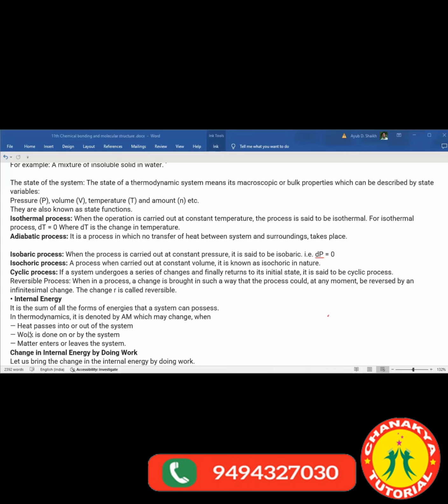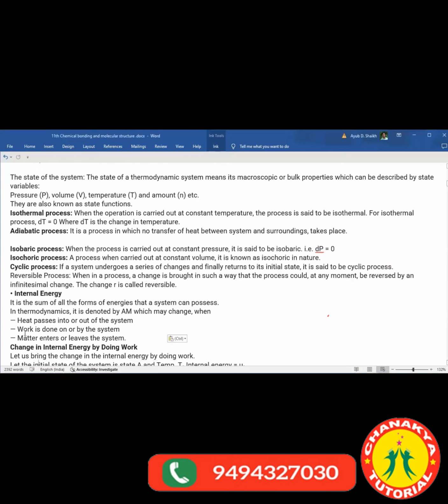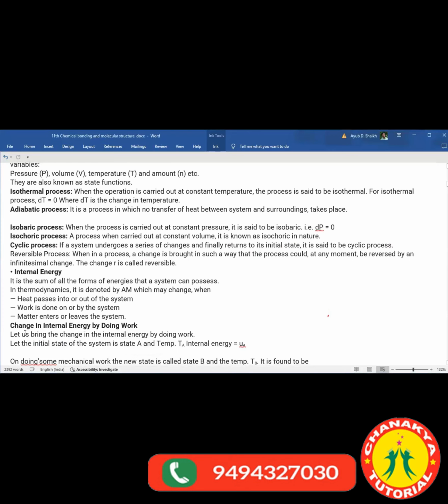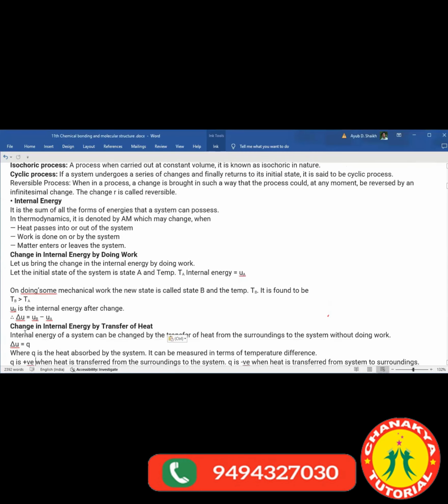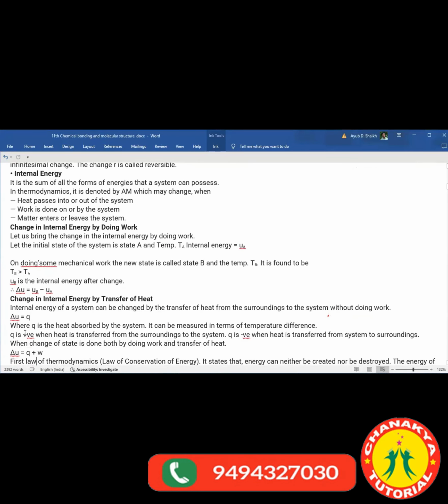Internal energy we are going to learn about. Okay. Now check here what is given about internal energy.